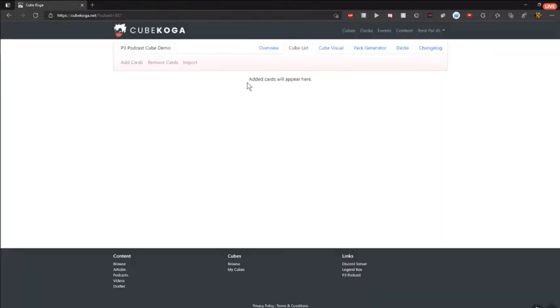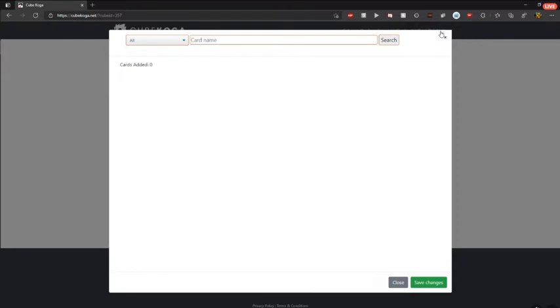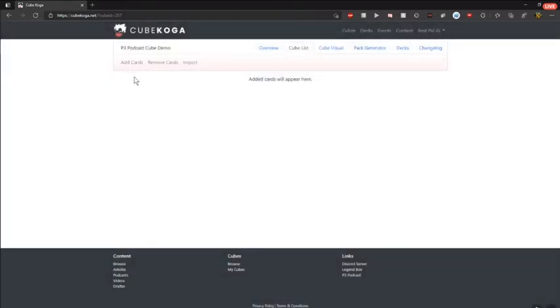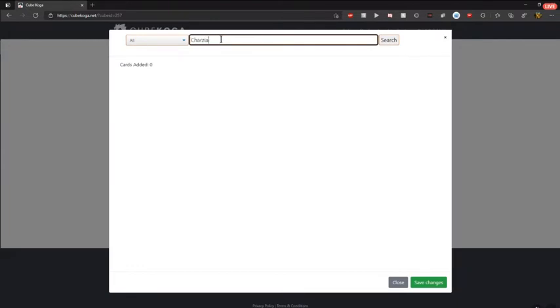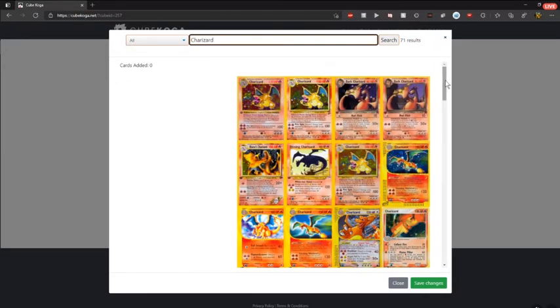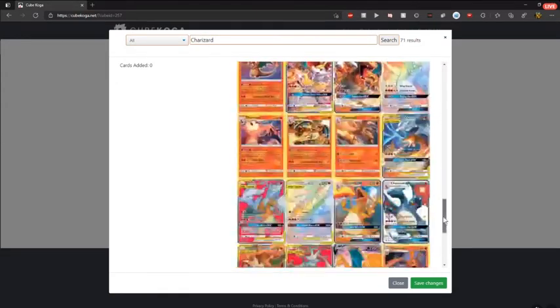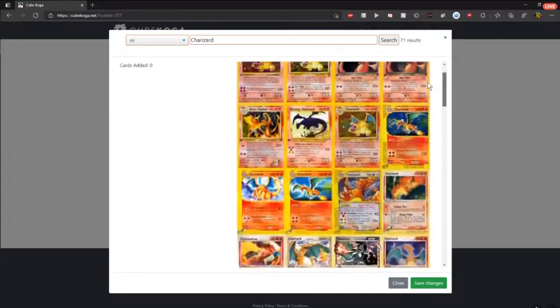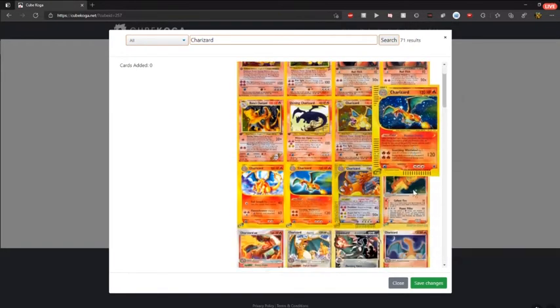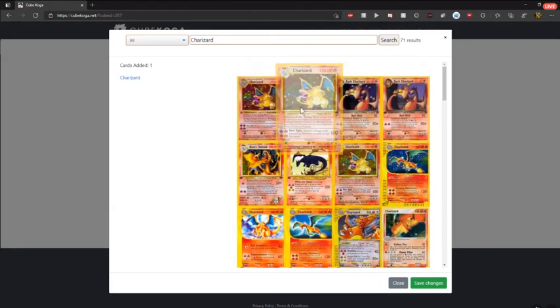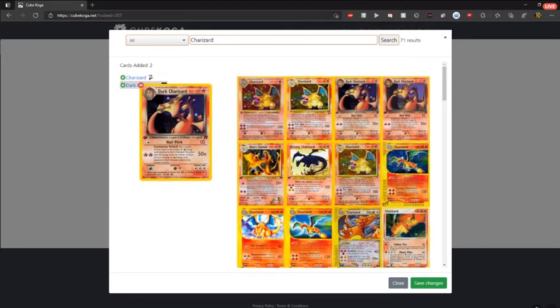And I hit create cube, and there's no cards in here yet. Added cards will appear here, it says. So let's say we wanted to add a Charizard line, for example. I just have to go here where it says add cards. I just search Charizard in the box, if I could spell, and all the different Charizards that have ever existed are going to be loaded in this preview window here. And we basically need to decide which Charizards do we want in the cube, which Charizards do we not want in the cube, and we check the ones we want, and they'll get added to this list on the left.